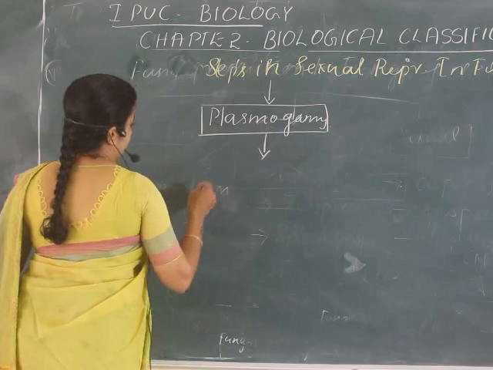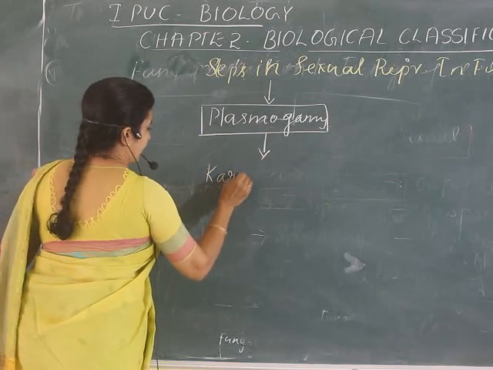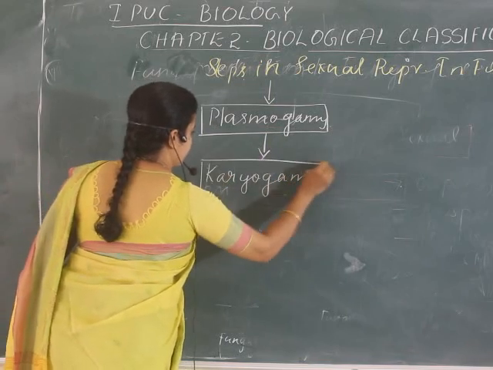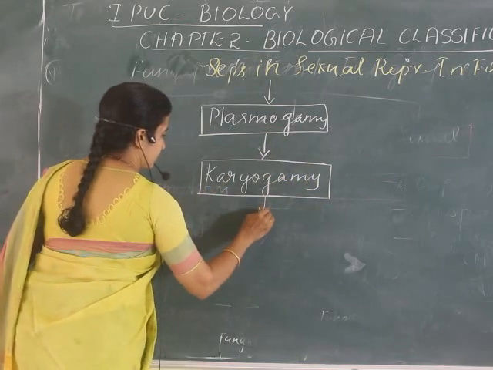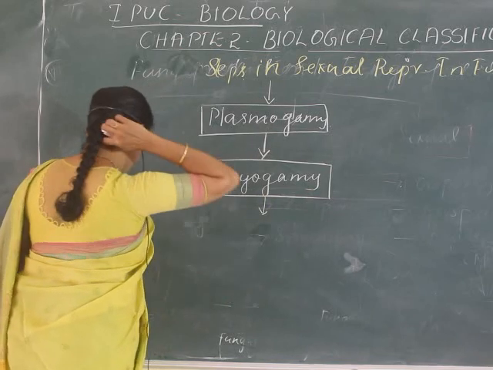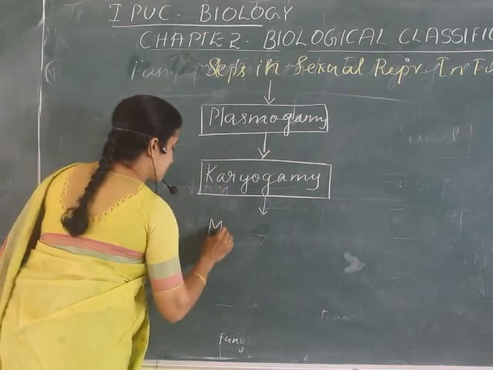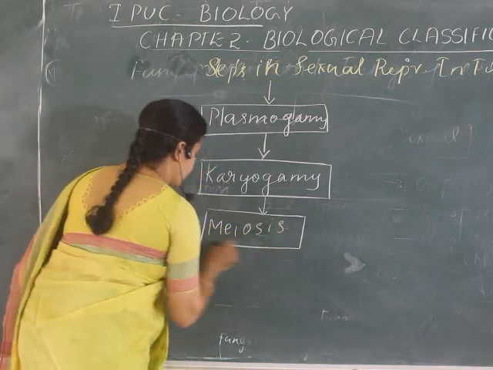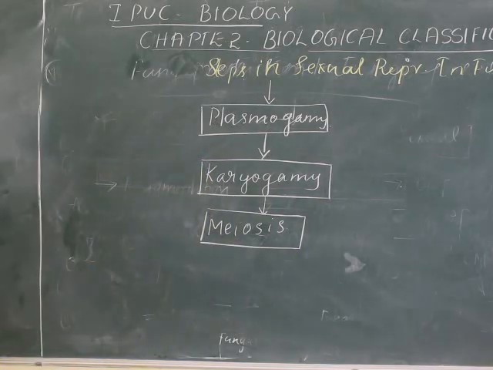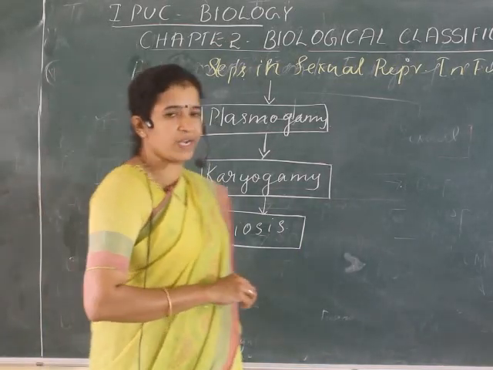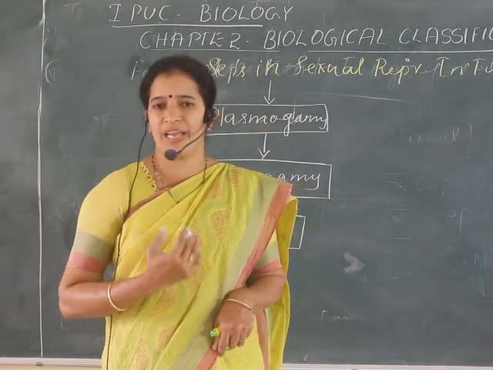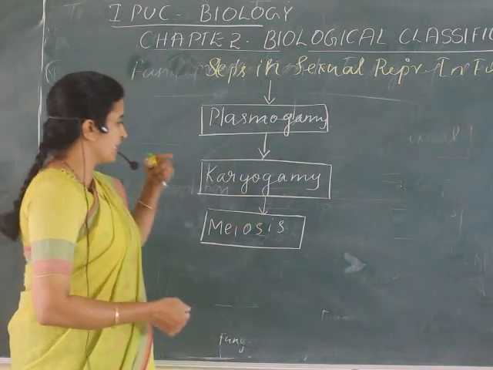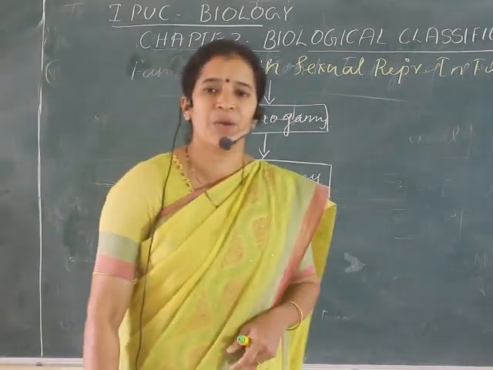Second step is karyogamy. Third step is meiosis. So these are the events in the sexual cycle in fungi: first plasmogamy, second karyogamy, and third meiosis.